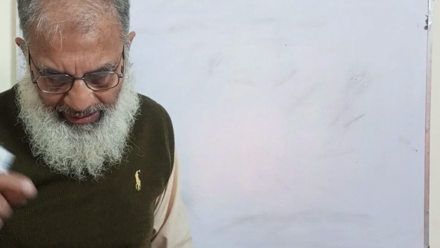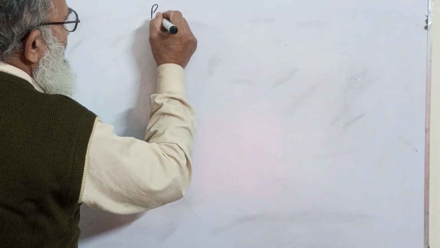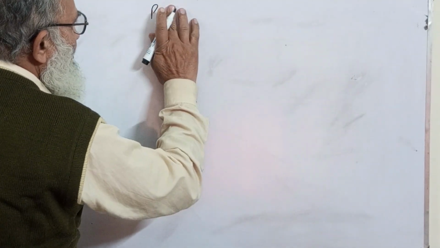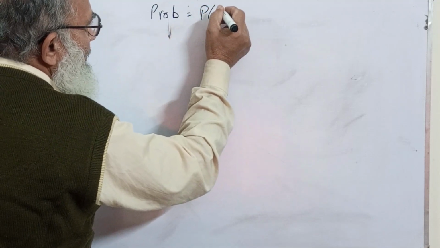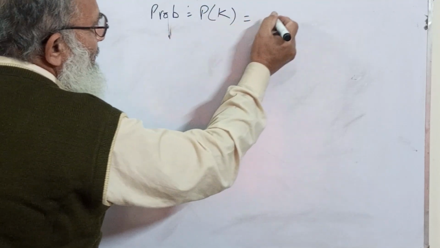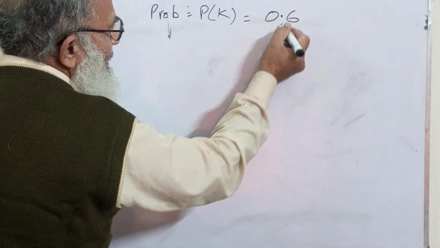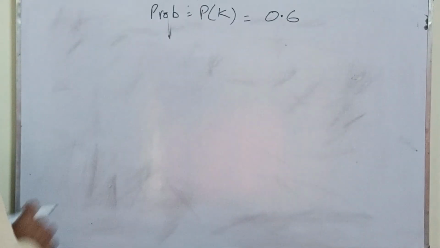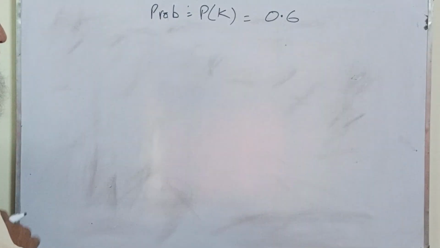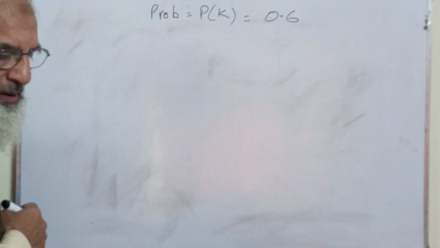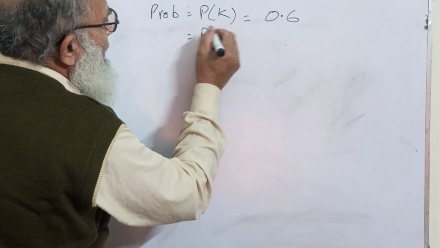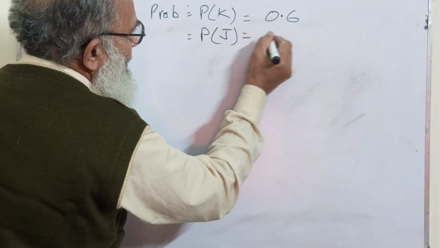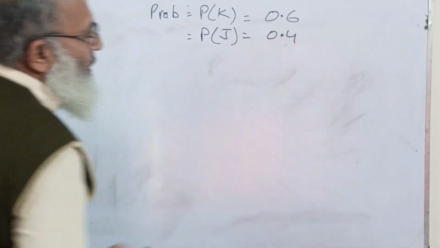The probability that Kirti passes, P of K, is 0.6, and the probability that Justin passes is 0.4.